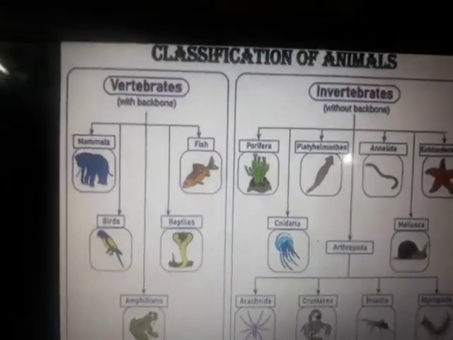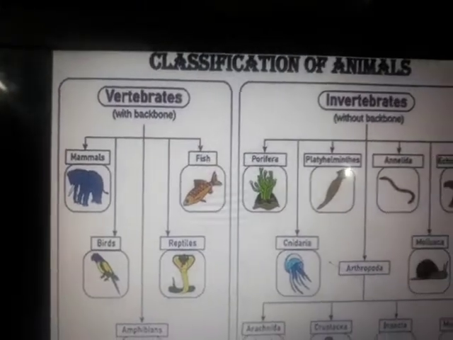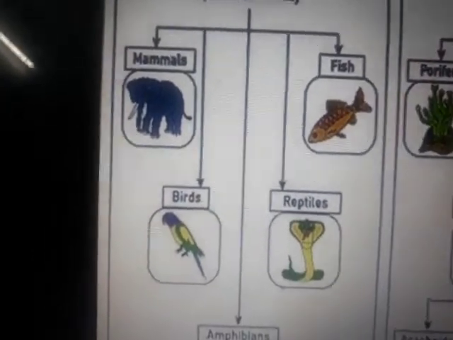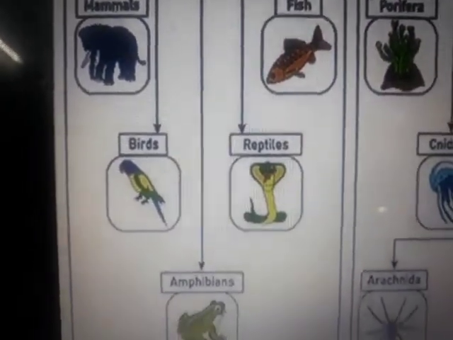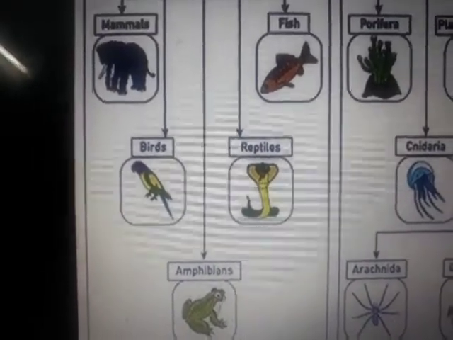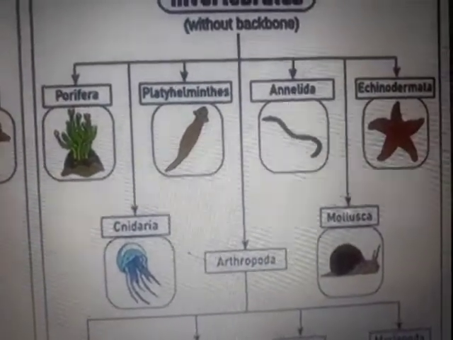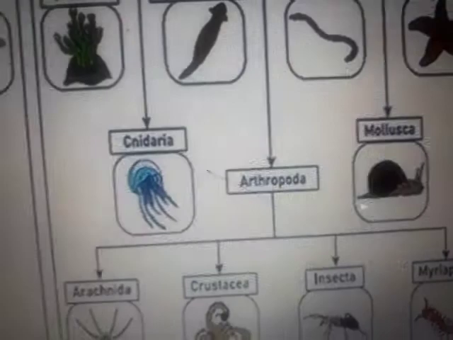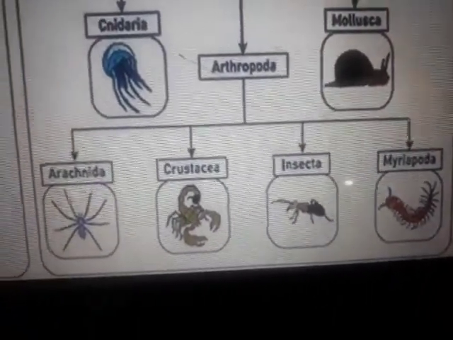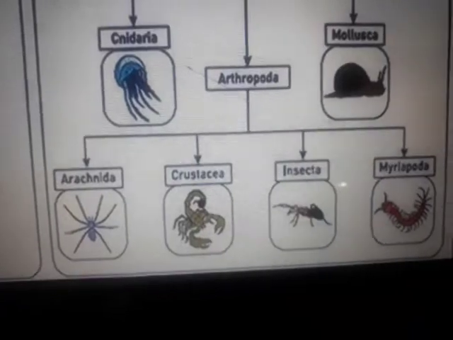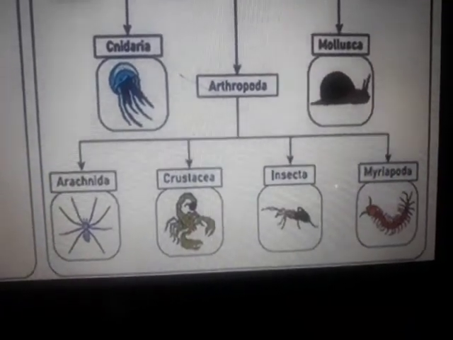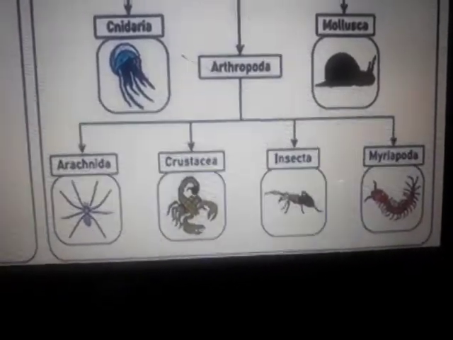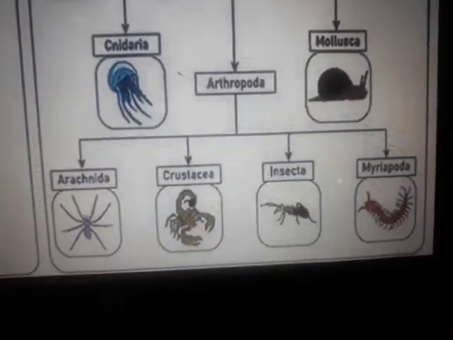Now please take a very nice look at this chart. It shows the bifurcation of kingdom Animalia into vertebrates, with backbone, and then it shows mammalia, birds, reptiles, fish, and amphibians, these 5 groups. Further, invertebrates: Porifera, Platyhelminthes, Annelida, Echinodermata, Mollusca, Arthropoda, Cnidaria. Then Arthropoda being bifurcated into these 4 groups. But children, please note that we do not have Arthropoda bifurcated into those 4 groups in our syllabus. It was in the old previous syllabus. So we are going to simply see and generalize the characteristics of Arthropoda.